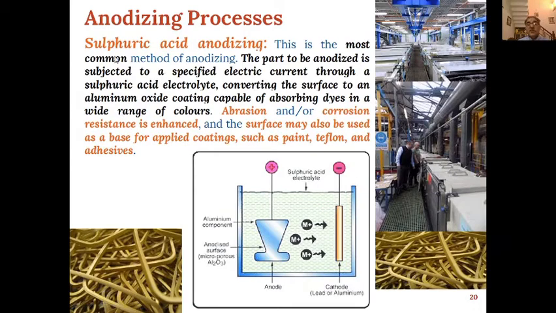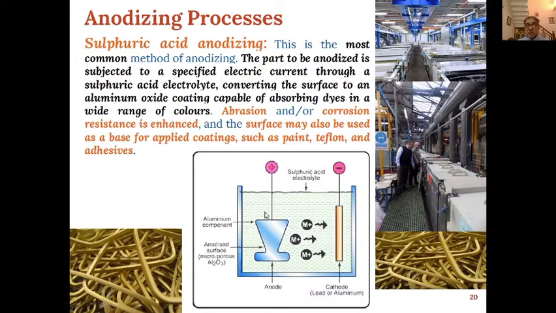Then there is sulfuric acid anodizing. This is the most common method of anodizing, and the part to be anodized is subjected to a specified electric current through a sulfuric acid electrolyte, converting the surface to an aluminum oxide coating capable of absorbing dyes in a wide range of colors.